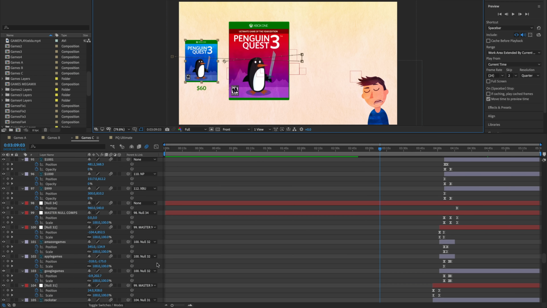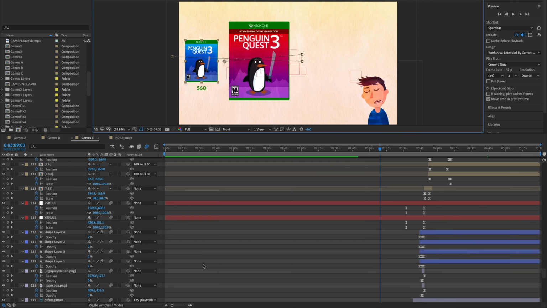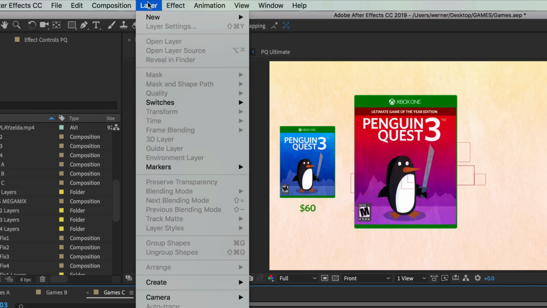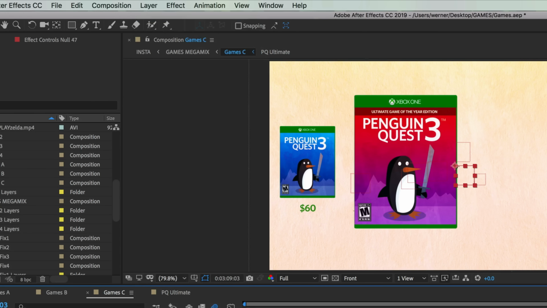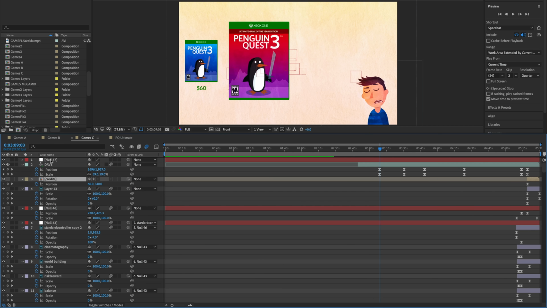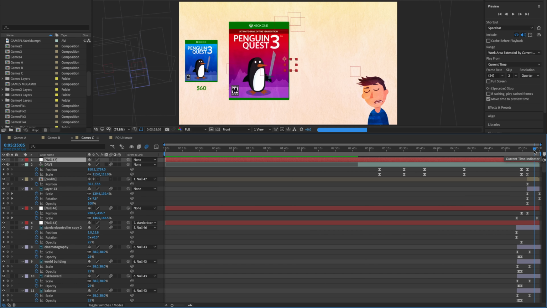And that includes something called a null layer. So sometimes you want multiple things to move at the same time, but you don't want just one layer to control them all. You kind of want an invisible force to move them all. And that's where nulls come in. So I do this a lot as well. I'm going to go to Layer, New, null object. That's going to create basically this invisible little handle that I'm going to be able to connect things to. So if I want the credits, for example, to move with null47, I'm just going to pick whip the credits to null47. And now let's go back to where the credits are, which is at the very end here.